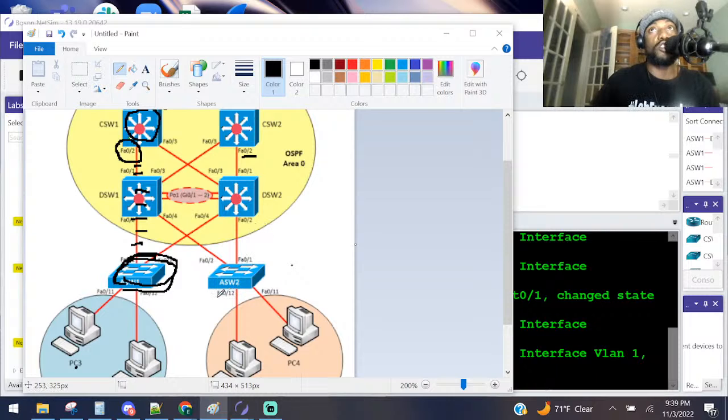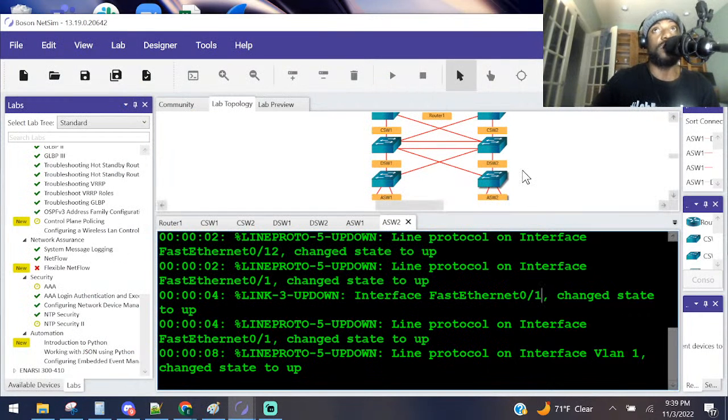ASW2, he's going to get his time through DSW2's, this guy right here, DSW2's FA01 interface. This interface right over here. That's interesting. I wonder why they asked for that. That's how they said to do it, though.